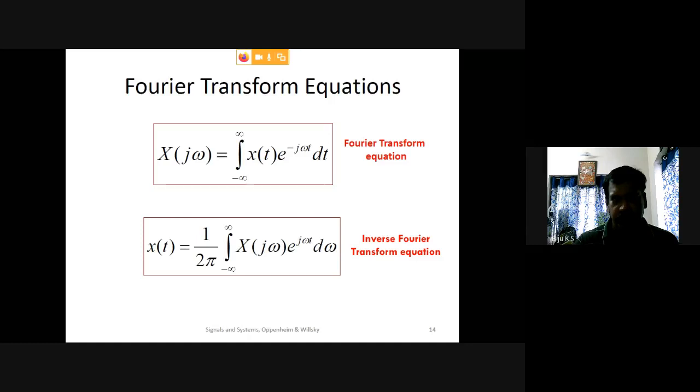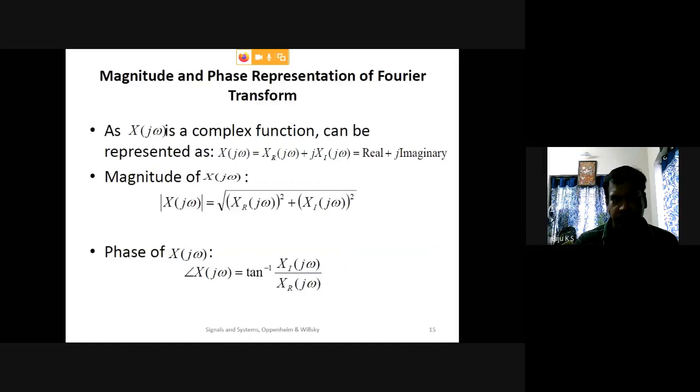Okay. So next slide. The magnitude and phase representation of the Fourier transform. How do you find the magnitude response and phase response of a Fourier transform?